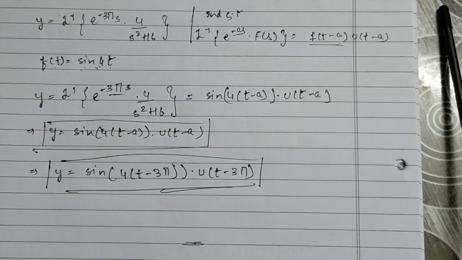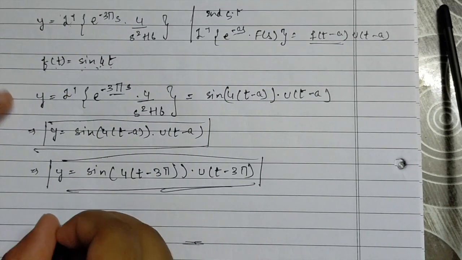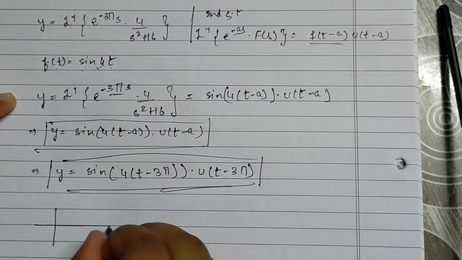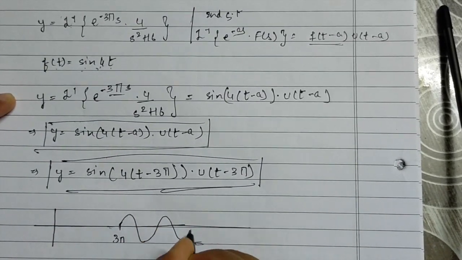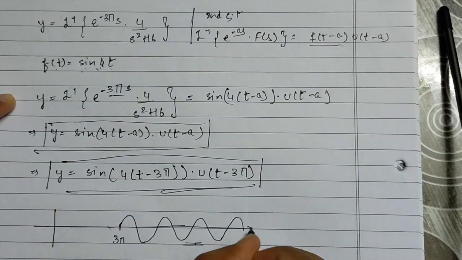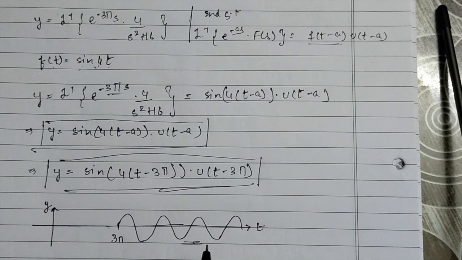This is our solution for the given ODE, and if we plot it using a graphing calculator, we get this kind of a sinusoidal wave. This is almost exactly like the estimate of the graph that I previously drew.